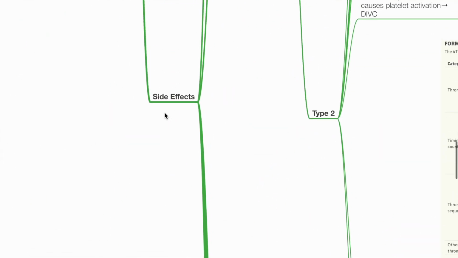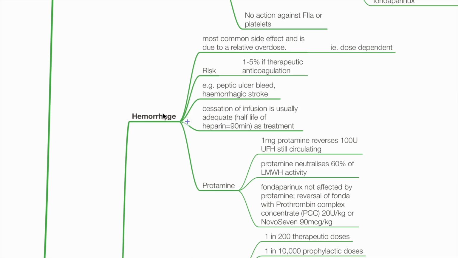Side effects of heparin. Hemorrhage. This is the most common side effect and is due to relative overdose. Risk is 1 to 5% with therapeutic anticoagulation. The patient may present with peptic ulcer bleed, hemorrhagic stroke, or bleeding in other areas. Cessation of heparin infusion is usually adequate as treatment, as heparin's half-life is about 90 minutes.